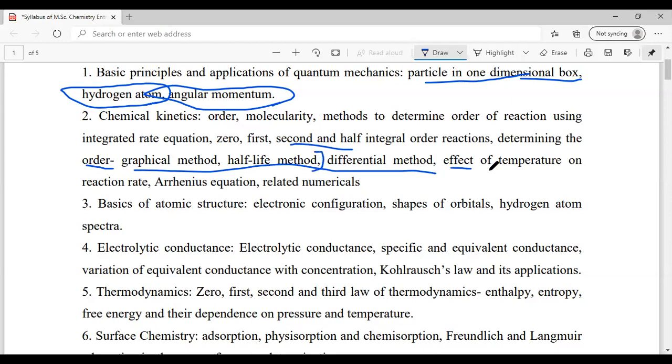Then secondly, the effect on the Arrhenius equation is very important. If you know the equations, then the related numericals are very easy to attend.